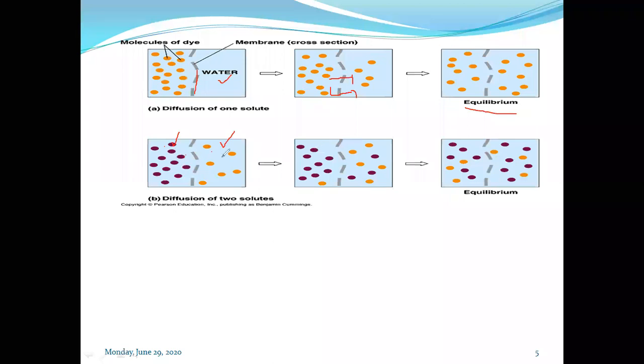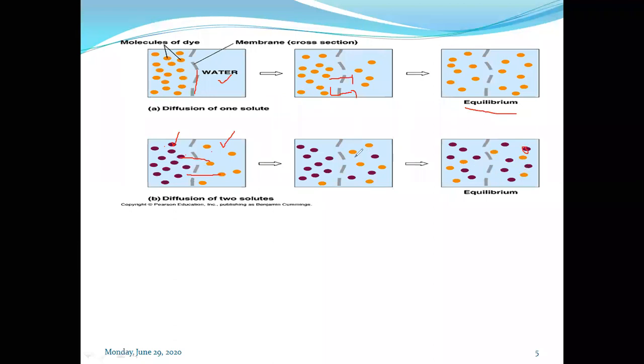These molecules will move from this to this, and these molecules will move from this to this, and at the end they will attain the equilibrium condition. Let's see here, 3 plus 3, 6, 3 plus 3, 6. These colors, 6 molecules are there. That means the condition is equilibrium. The yellow color, 3 molecules are there. That means the equilibrium condition is achieved.